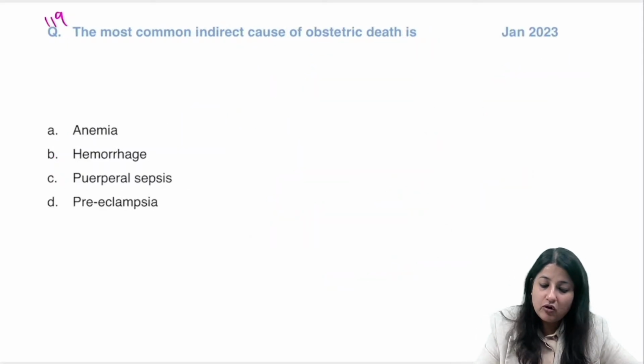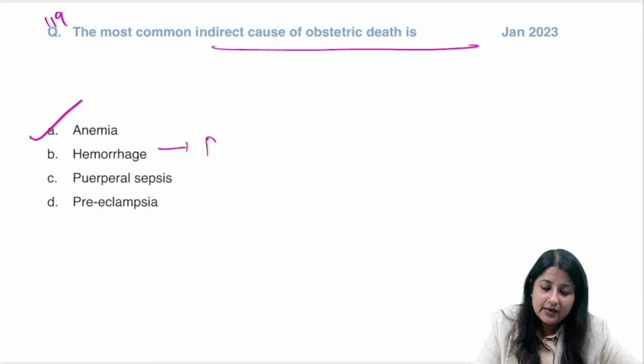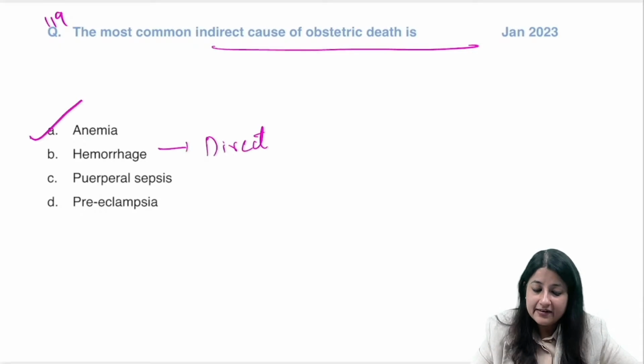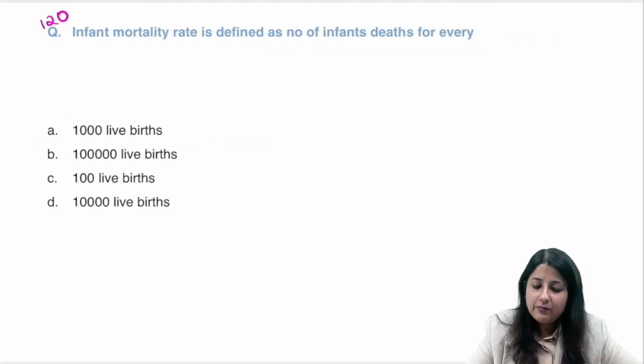119. What is the most common indirect cause of obstetric death? Direct is hemorrhage, indirect is anemia. Okay, direct is hemorrhage, indirect is anemia. Clear? Okay, infant mortality rate is defined as number of infants for every.